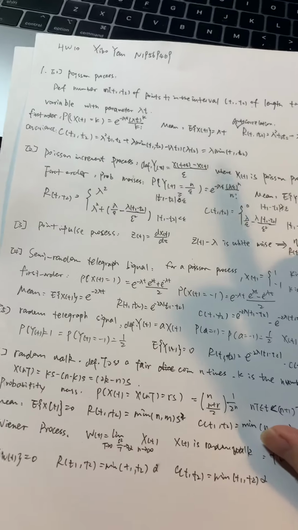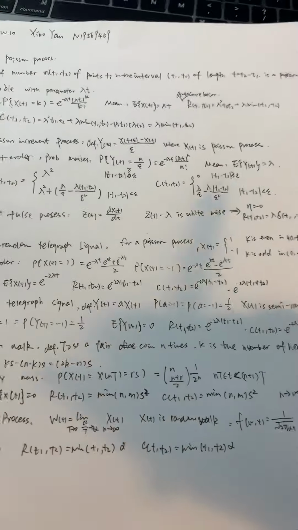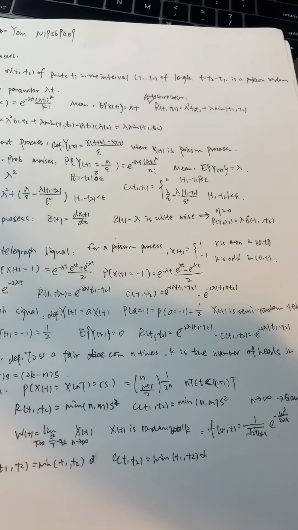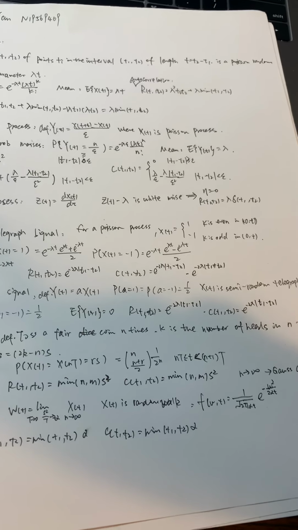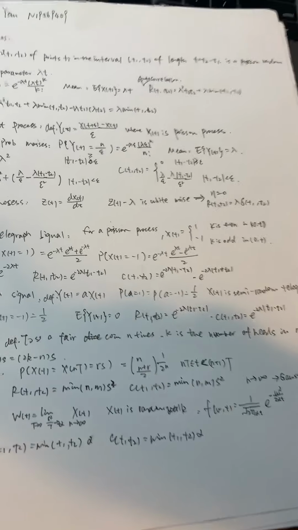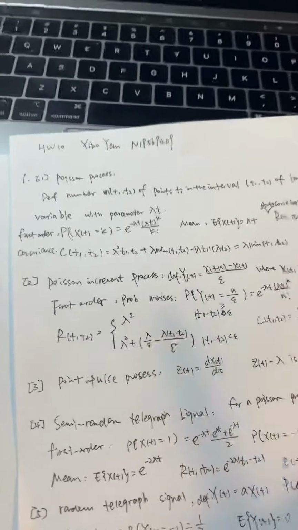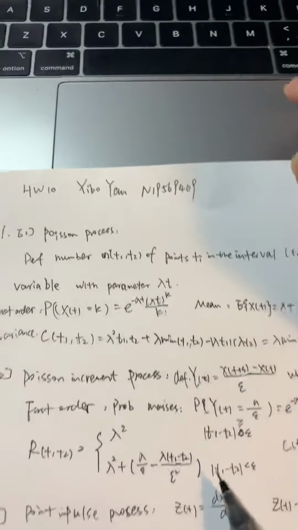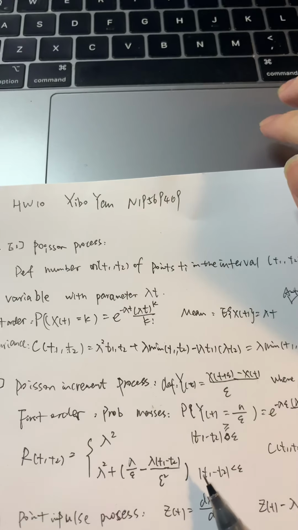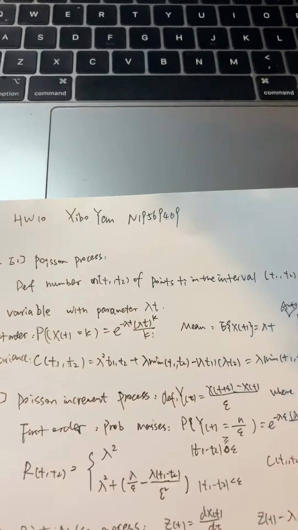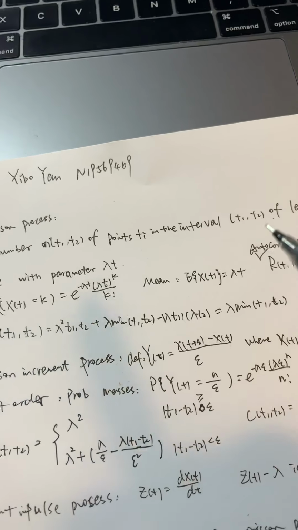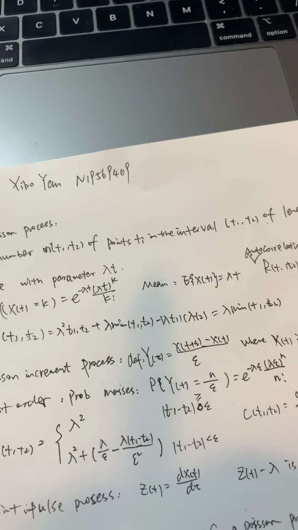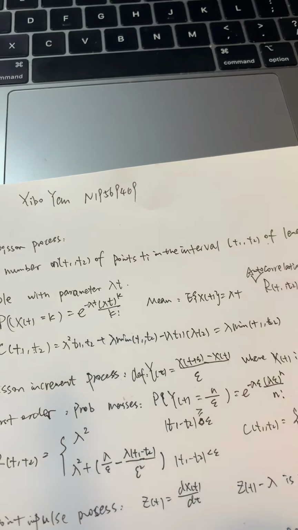For homework 10 problem 1, it asks us to find some simple properties and definitions of some stochastic processes. The first is the Poisson process, and we know that it can be defined as the number of points that fall in the interval t1 to t2 in the time of t.